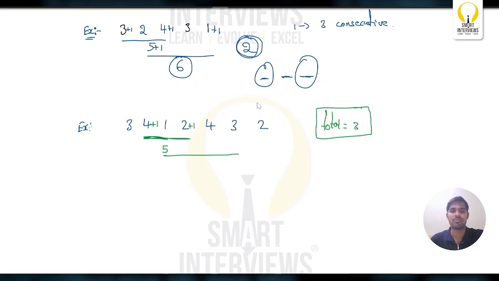So 5 is still on the first element in the 3 consecutive elements. So I can add +1. I can add +1 to this. So what's the maximum value I can get? 6. So after here, now I need to take 3, 6 and 2. So here, can I put this 6 in the front or last in the 3 consecutive elements? I'm unable to put it. So I can increment +1 to this 3 and +1 to this 1, and I'm getting maximum element is 6